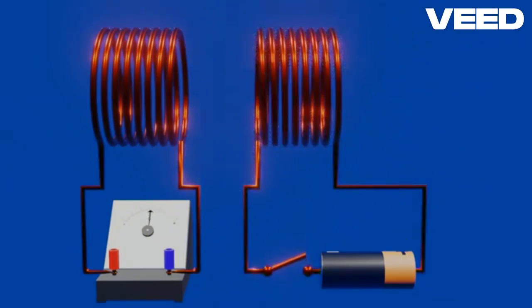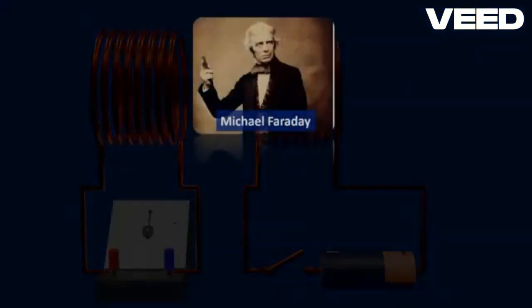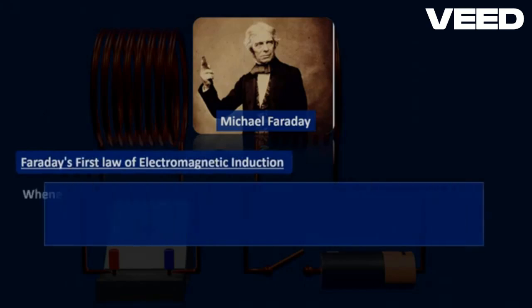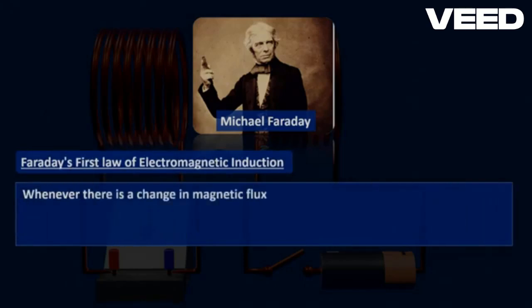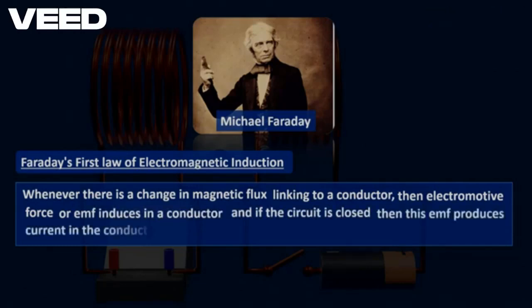This phenomenon of electromagnetic induction was first observed by Michael Faraday and named Faraday's first law of electromagnetic induction. That is, whenever there is a change in magnetic flux linking to a conductor, then electromotive force or EMF is induced in the conductor. And if the circuit is closed, then this EMF produces current in the conductor.